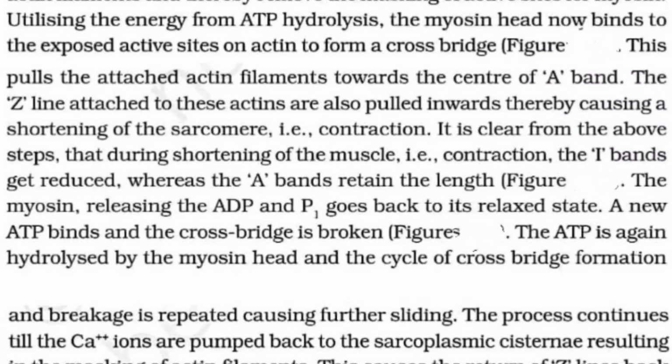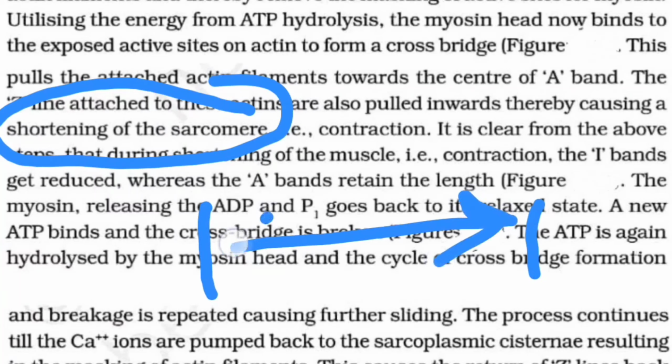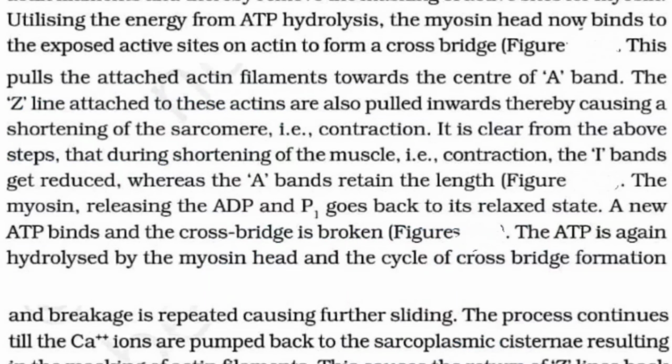So this will be pulling the attachment. That is what we call the sliding filament theory. And the Z line which is attached to this actin is also pulled inward. So ultimately we will observe the shortening of the sarcomere, because the distance between two Z lines is called the sarcomere. So this sarcomere will be somewhat shortened here. Why? Because the I band has been shortened, as the actins have come across each other. The Z lines attached to these actins are also pulled inward, thereby causing a shortening of the sarcomere. That is what we call the contraction.